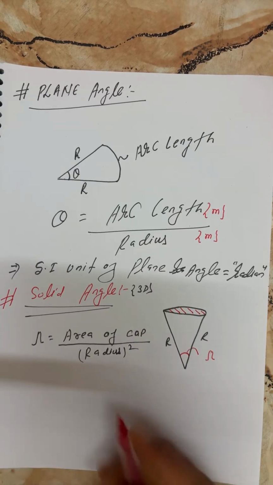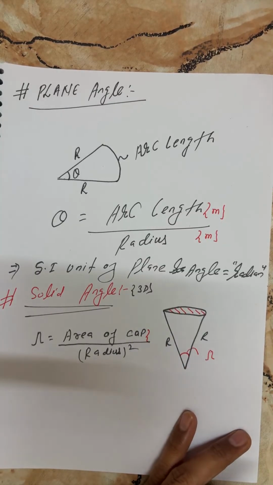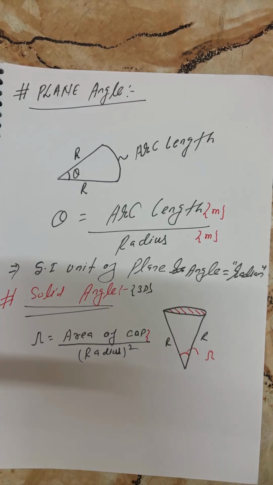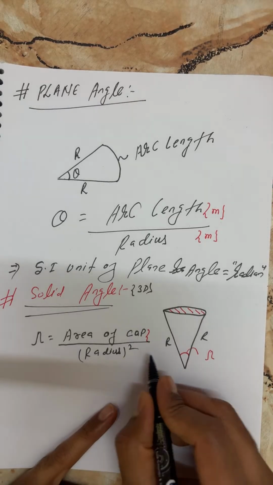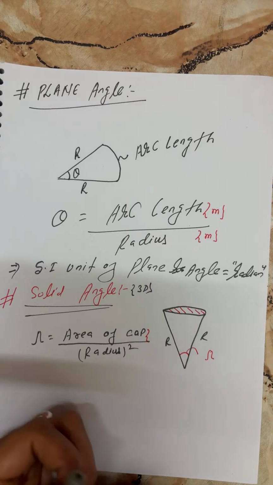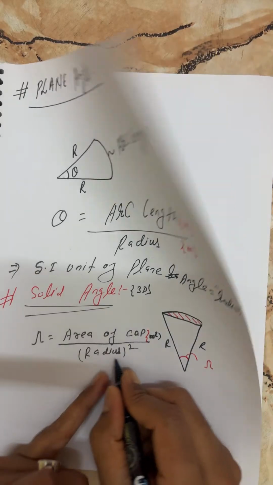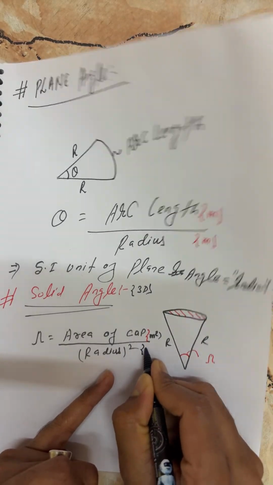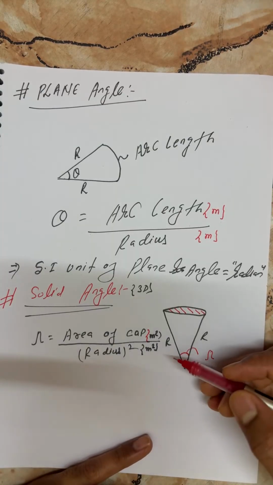Right. So now tell me, everyone, what is the SI unit of area? Its unit is steradian. Perfect, my dear. Very good. I asked what is the SI unit of area. Meter square. And what is the SI unit of radius? Meter. So ultimately, the SI unit of area is meter square.